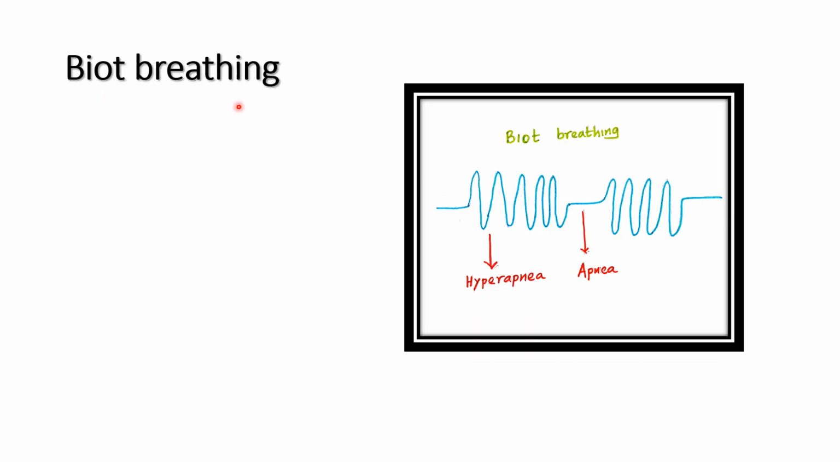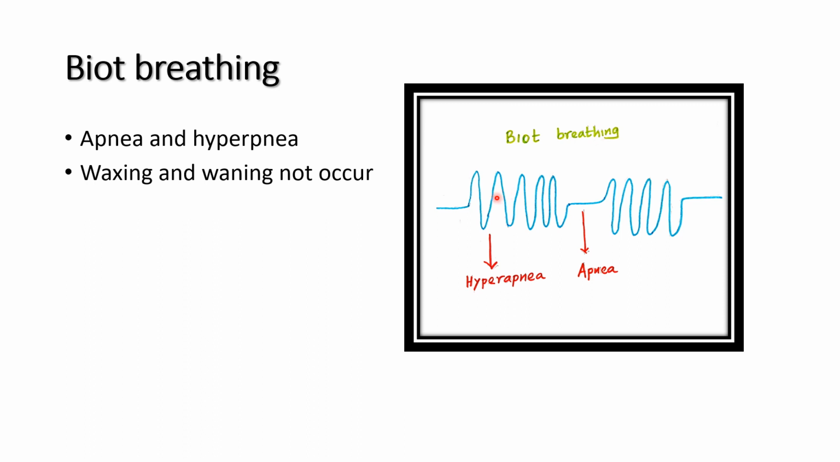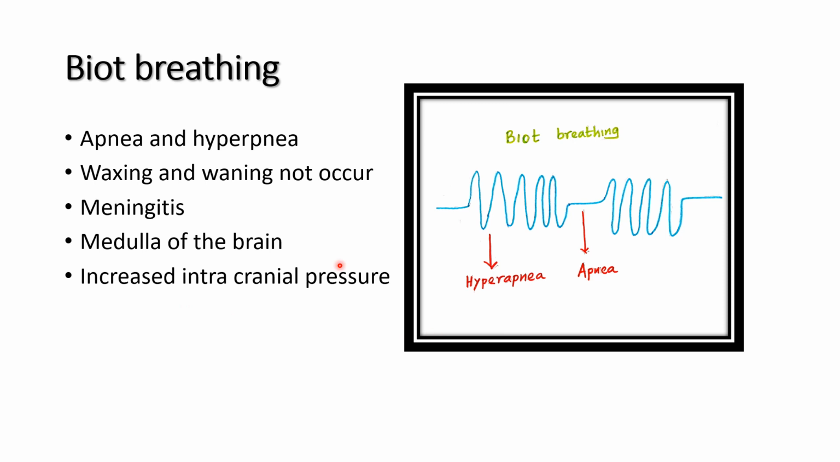Biot's breathing is another type of periodic breathing. There is regular hyperpnea and apnea, and no waxing waning phenomenon occurs in Biot's breathing. Waxing waning does not occur in Biot's breathing, and Biot's breathing always occurs in pathological conditions. It will not be produced in physiological conditions. Always pathological. In meningitis, inflammation of the meninges of the brain, lesions of the medulla of the brain, increased intracranial pressure, and morphine poisoning produce Biot's breathing.